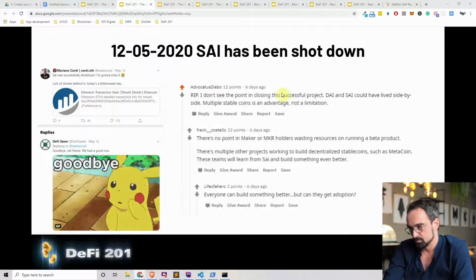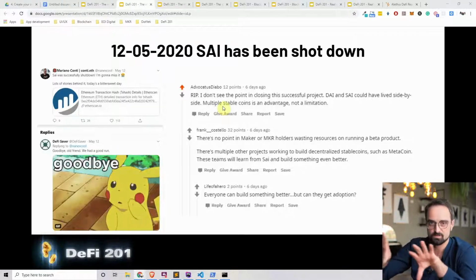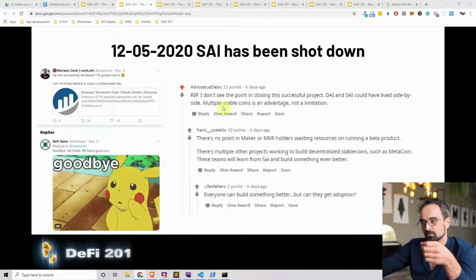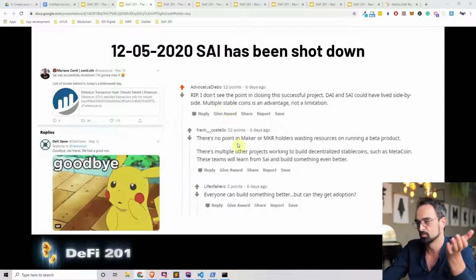So some people, as you see here in this Reddit thread that I linked also in the description below, don't see the point of closing this successful project. DAI and Psi could have lived side by side. Multiple and single collateralized DAI could have lived side by side, so that people could choose to have a single collateralized dollar or a multi-collateralized dollar. And there's people saying there's no point in Maker holders wasting resources.